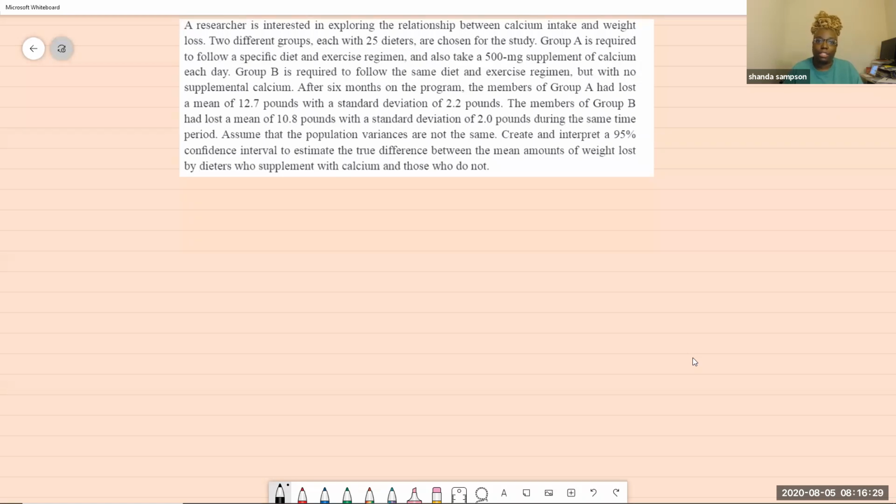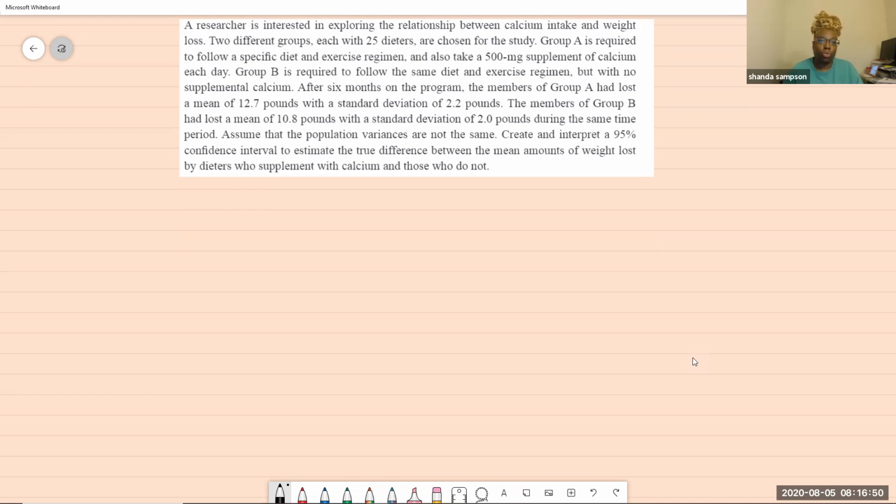After 6 months on the program, the members of Group A had lost a mean of 12.7 pounds with a standard deviation of 2.2 pounds. The members of Group B had lost a mean of 10.8 pounds with a standard deviation of 2.0 pounds during the same period. Assume that the population variances are not the same.